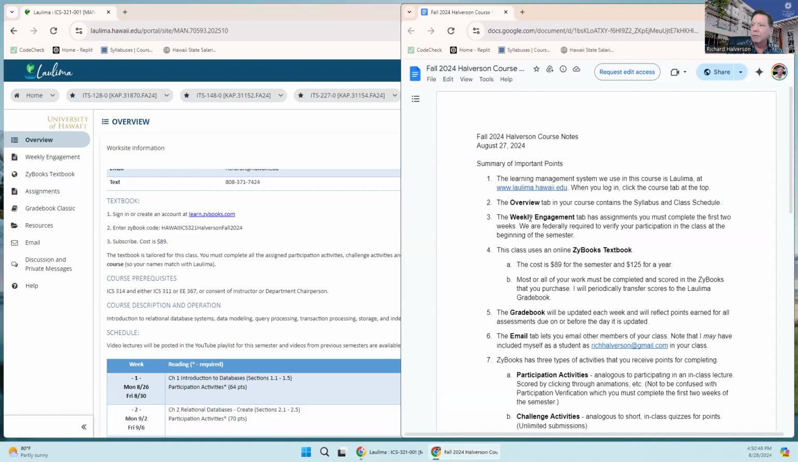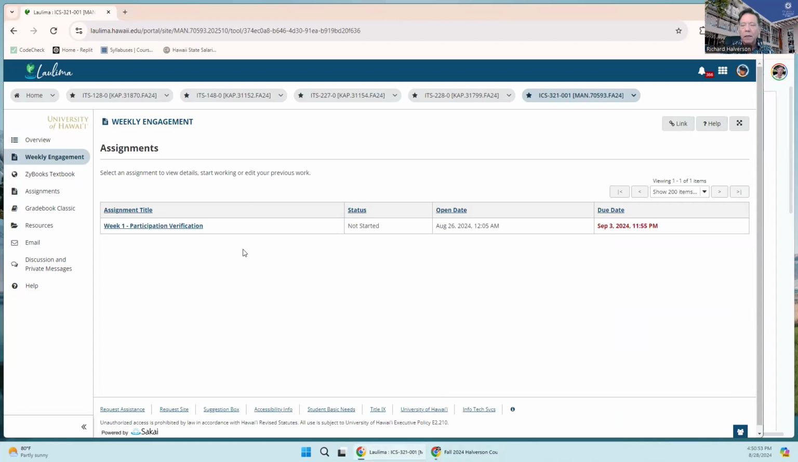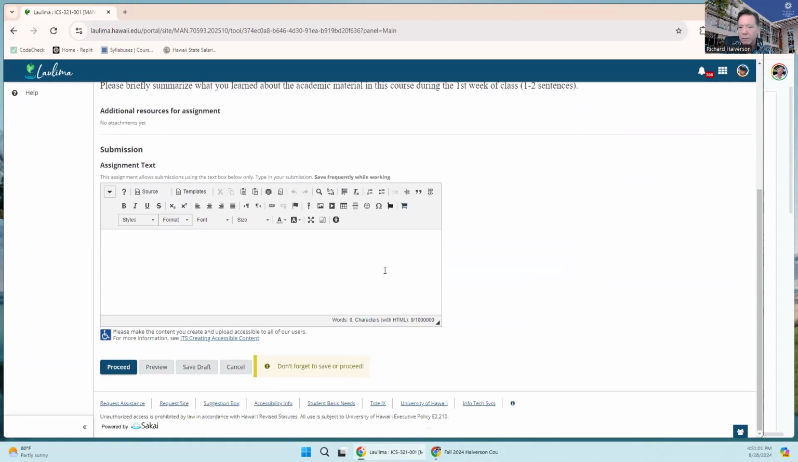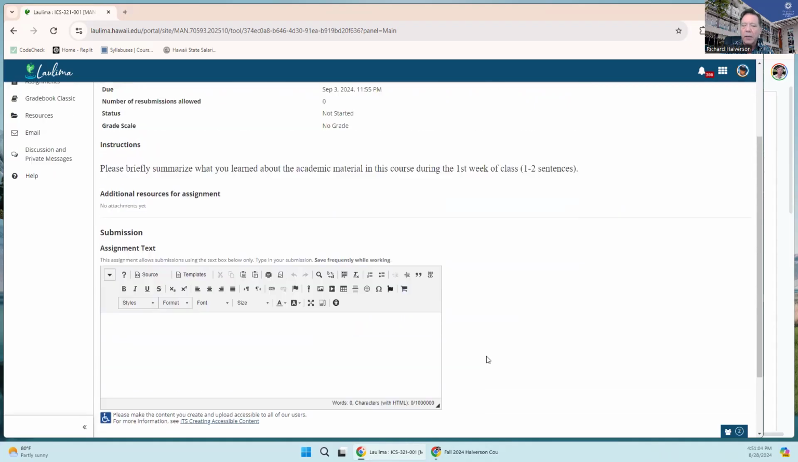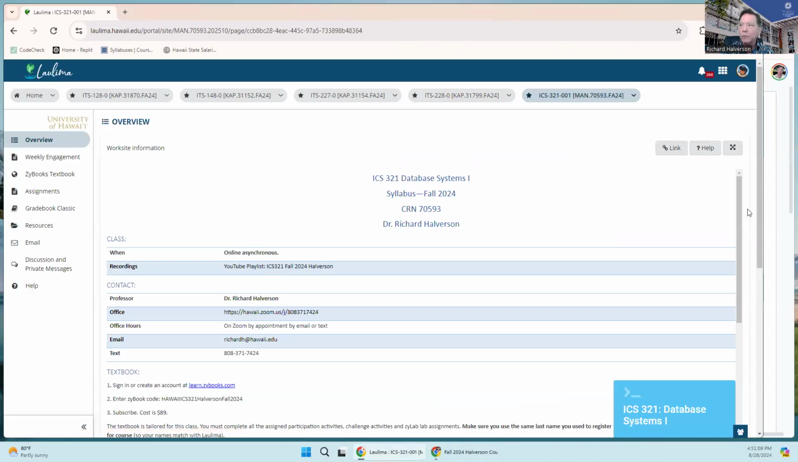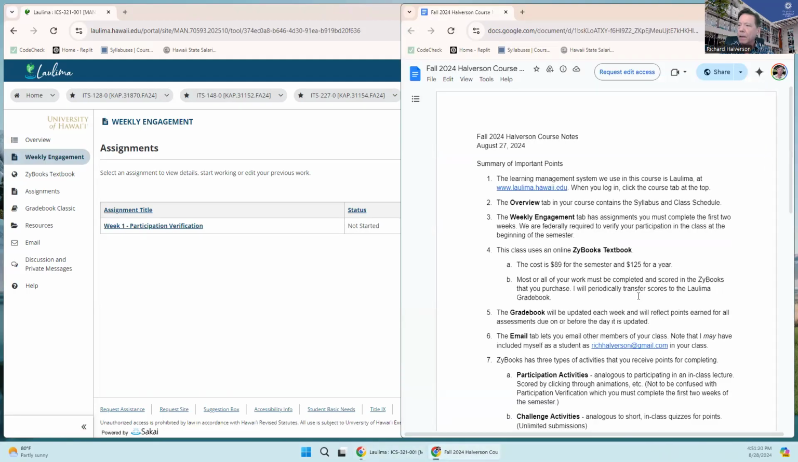Weekly engagement is important for the first 2 weeks because we have to do this thing called participation verification. It's a federal requirement now. So just click on here and type something. It doesn't matter what you type here. Just click through this and get something in there, and then that lets me know that you're participating in the class. And this will be for weeks 1 and 2, and then after that, I'm going to take this away because it's not necessary anymore.